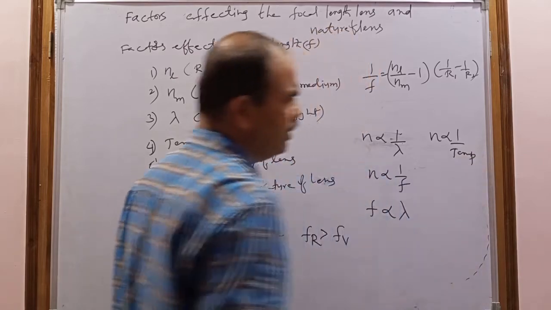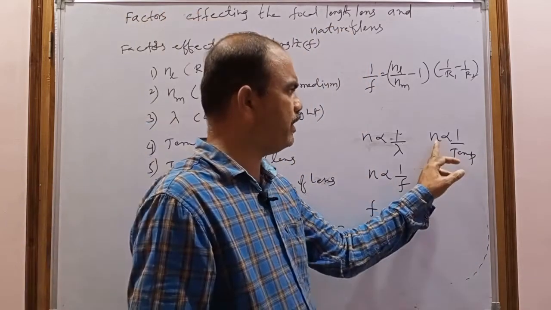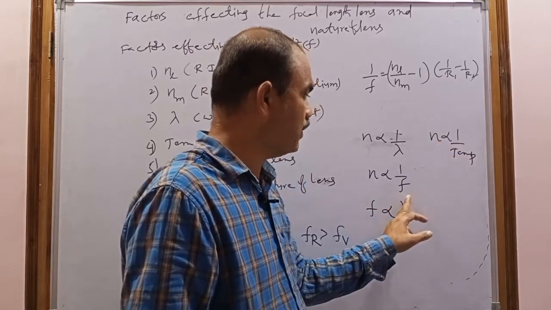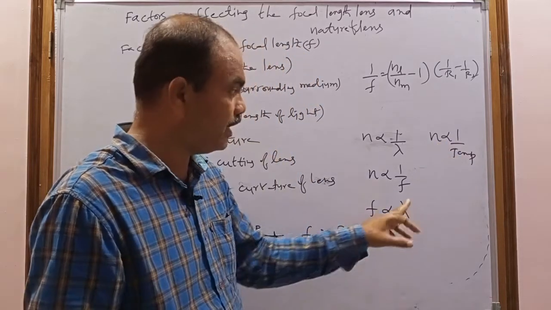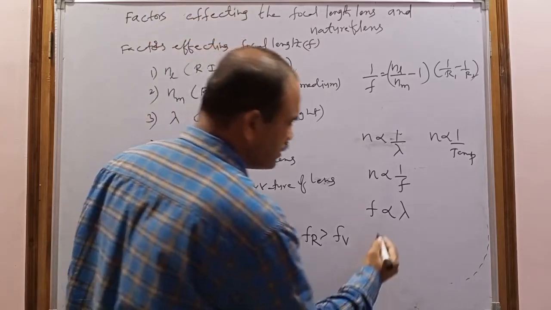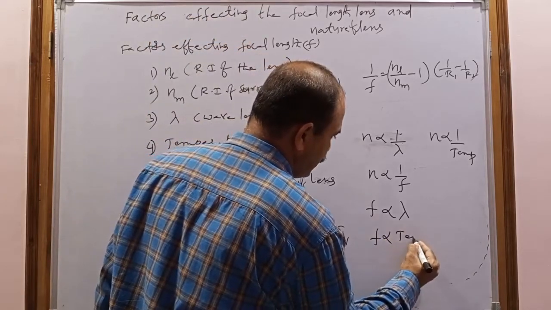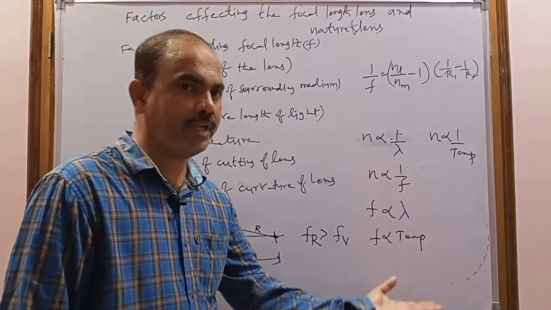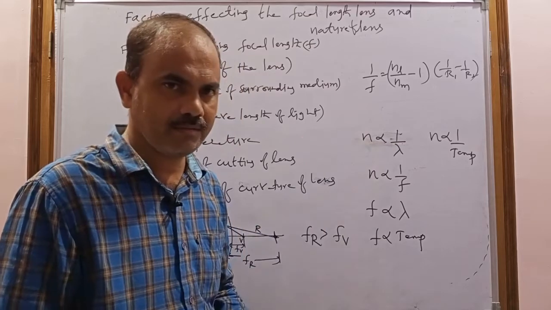Refractive index is inversely proportional to temperature. When temperature increases, the refractive index decreases. But when the refractive index decreases, the focal length increases. That's why when temperature increases, focal length also increases. So the focal length is always directly proportional to temperature. Remember, if the temperature of the medium increases, the focal length also increases.